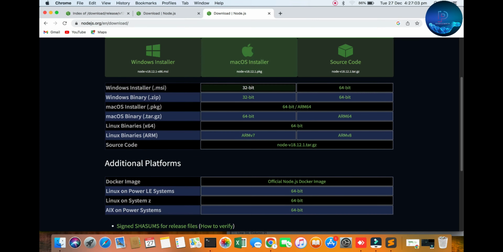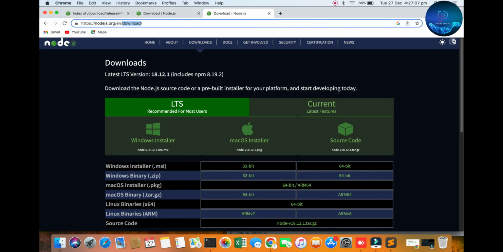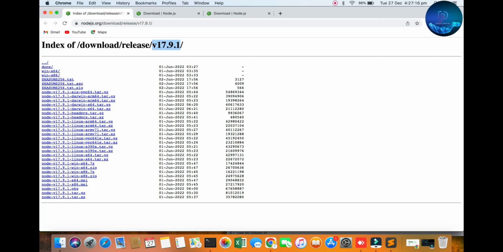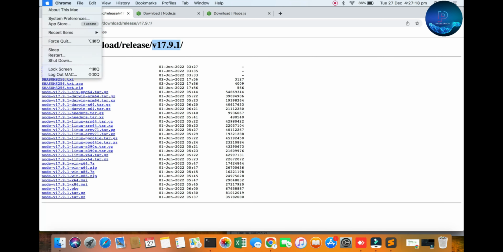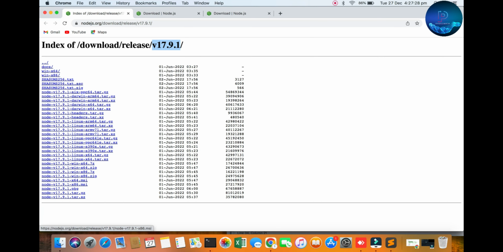First of all, you can go to the Node.js website. This link is in my description. You can now download the 18.12 version. You go to here, 17.9.1. This Mac version will be supported on macOS 10.13.6 High Sierra, 2017 and 2013 machines. So you can just download this package.